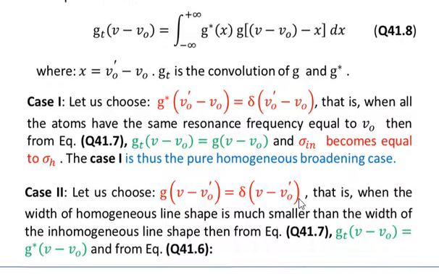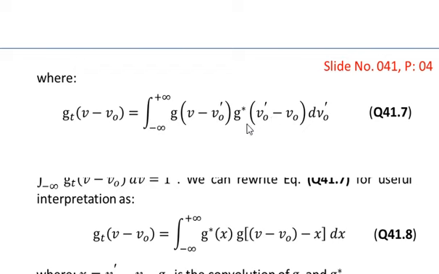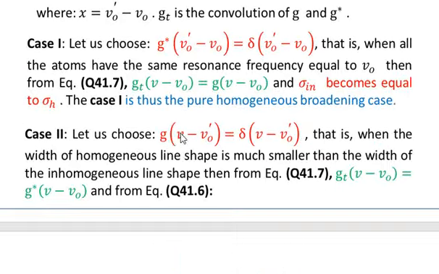So now let's discuss case number 2. You see that in the previous case, case 1, we chose g star equal to delta. Now we are going to select g equal to the delta function. So if you choose g as a function of nu minus nu naught prime equal to delta of nu minus nu naught prime,